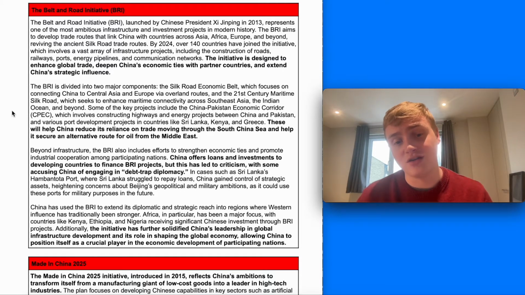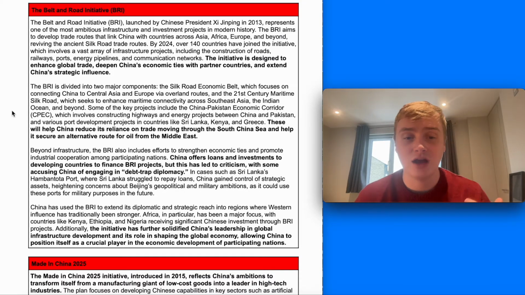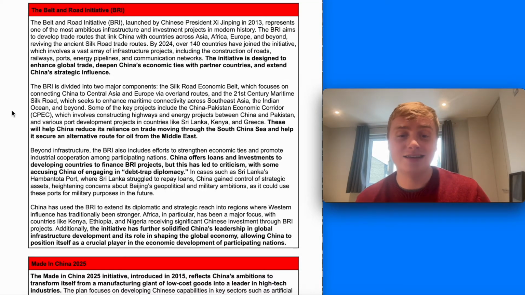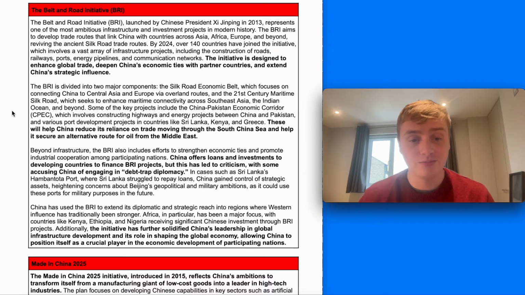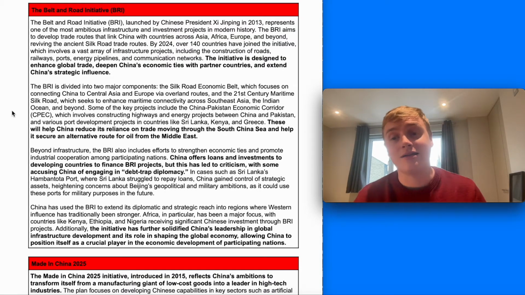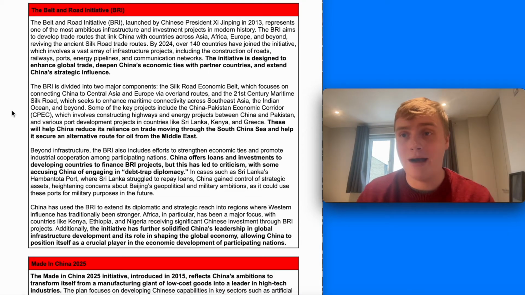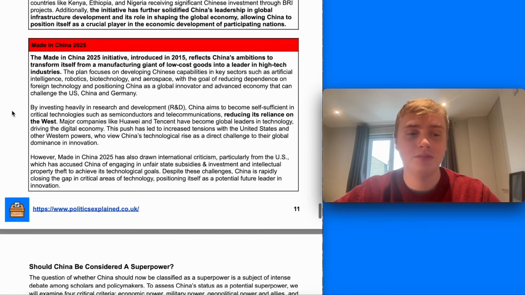It's used the Belt and Road Initiative to extend its diplomatic and strategic reach into regions where Western influence has traditionally been stronger. And Africa in particular has been a major focus, with countries like Kenya, Ethiopia, and Nigeria receiving significant investment, which is in part crucial because of their natural resources. And it's solidified China's leadership in global infrastructure development. So it's really key to understanding China's projection as a global power and its attempt to emerge as a greater power, rise and have more influence.